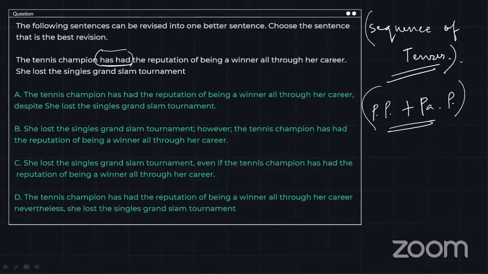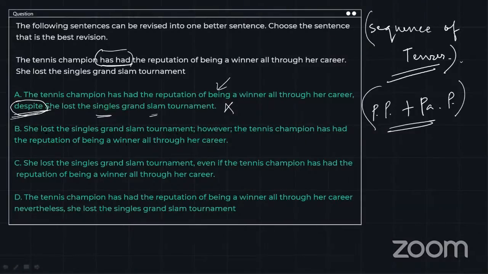The tennis champion has had the reputation of being a winner all through her career, despite she lost the singles Grand Slam tournament. No, the first sentence cannot be the answer because we have used despite over here. This despite should be used before this sentence and after this sentence. Then it would have made sense. It could have been, she lost the singles Grand Slam tournament despite being a winner all through her career, right? So this is wrong. She lost the singles Grand Slam tournament. However, the tennis champion has had the reputation of being a winner.